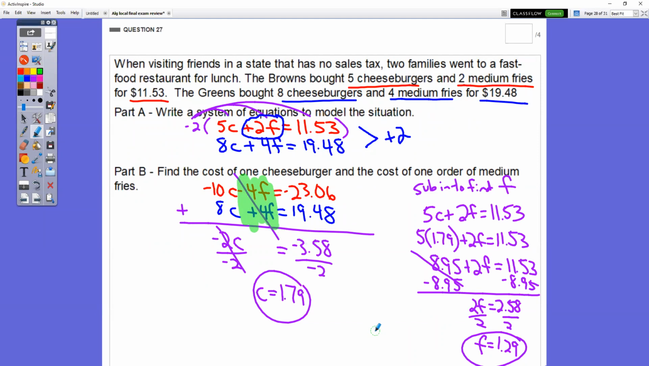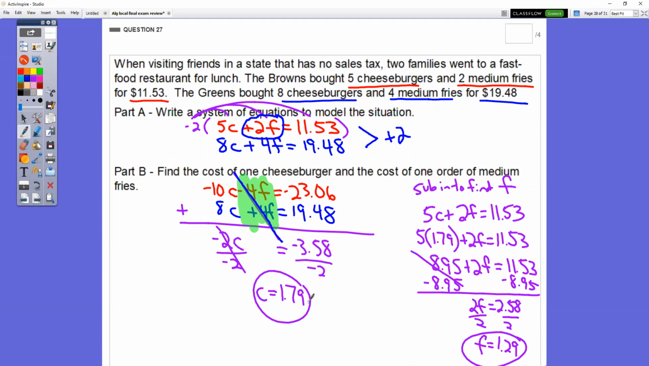So now when I add going down, these just cancel out: the 4F and the negative 4F. Adding going down, I have negative 2C. Adding going down, I have negative 358. This is just a one-step equation. Divide by negative 2, divide by negative 2. You get that a cheeseburger costs $1.79.